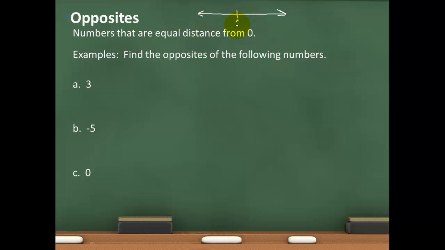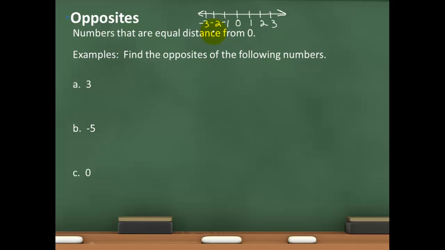So if I put 0 in the middle of a number line and I put some numbers on the left-hand side, then I'm going to start with my negative numbers, counting -1, -2, -3, so on and so forth. And notice that I have those arrows on each end of my number line, notating that my numbers will continue. And so if I want to find the opposite of certain numbers, all I have to do is make sure that those two numbers are the same distance from 0.